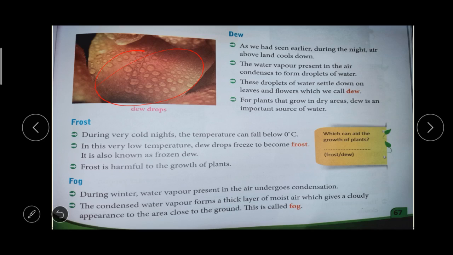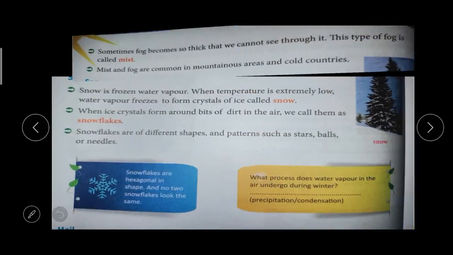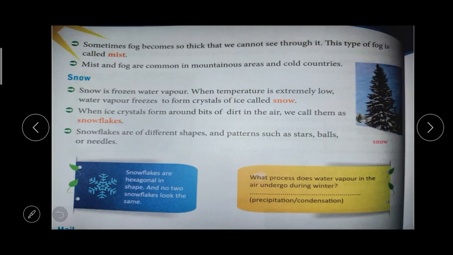Okay, it is caused when the water vapor in the air becomes thickened and forms a cloud. Okay, so this cloud comes close to the ground, that is called fog. Sometimes the fog will become very thick. So we cannot see through it, we cannot see the other person. That type of fog is called mist. Okay, when it becomes very thick and we can't see the other person, right? So that is called mist.